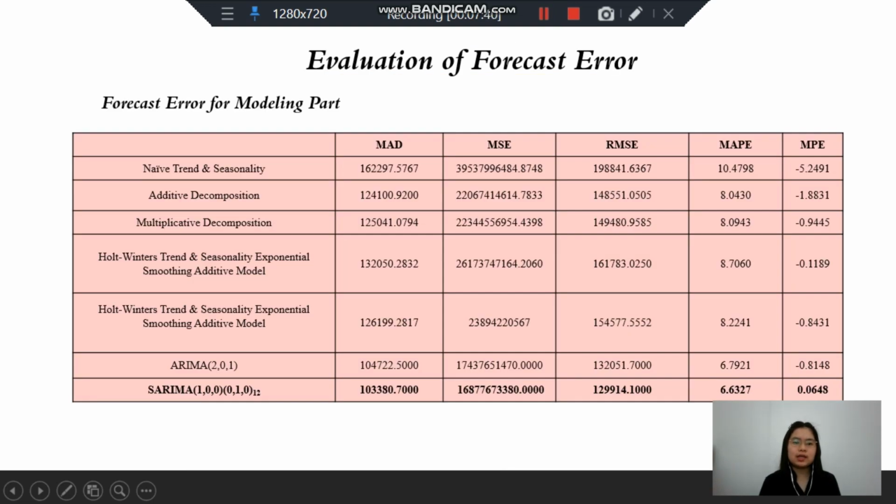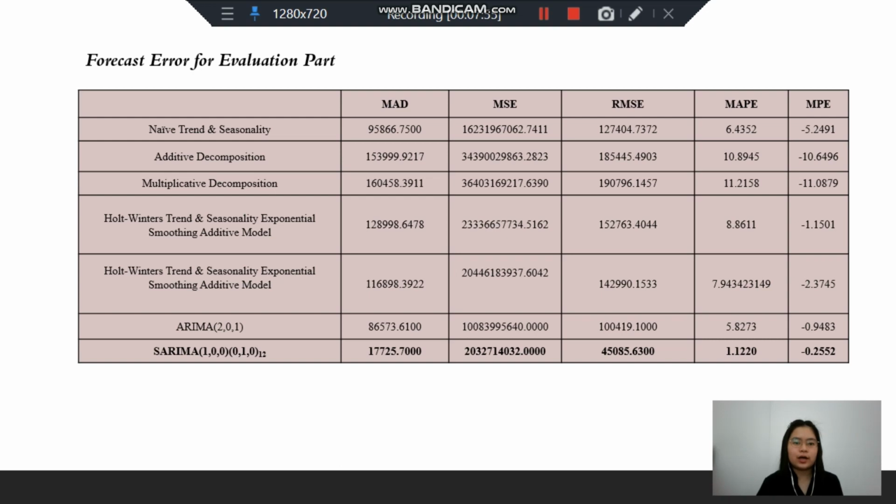Next, evaluation of forecast error. This table shows the forecast error for modeling part. From this table, the SARIMA 100010 has the smallest value of MAD, MSE, RMSE, MAPE, and MPE. This table shows the forecast error for evaluation part. From this table, the model that has the smallest value of MAD, MSE, RMSE, MAPE, and MPE is SARIMA 100010 model. From these two tables, we can find that the best forecasting model is SARIMA 100010.